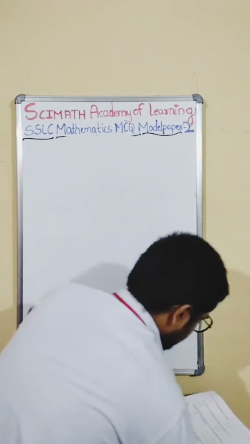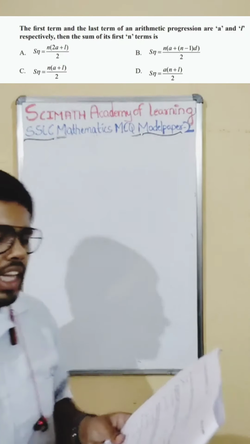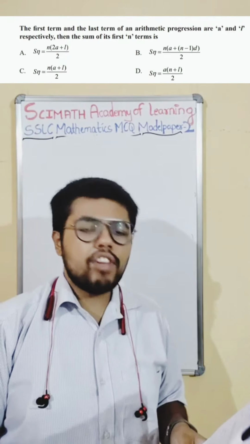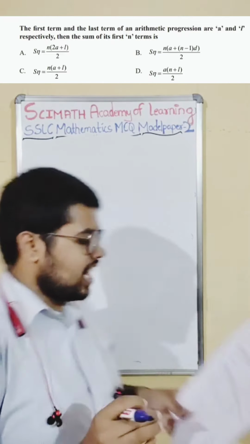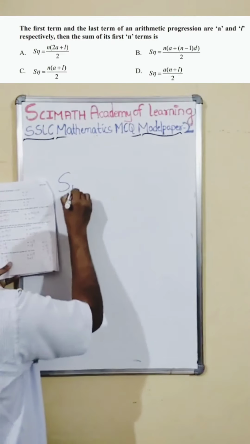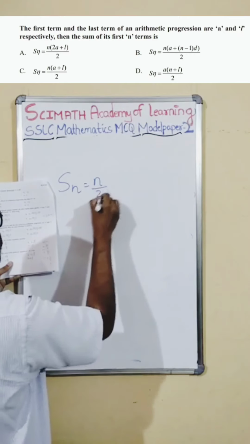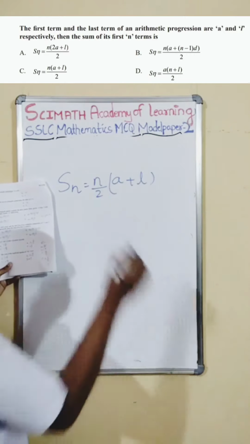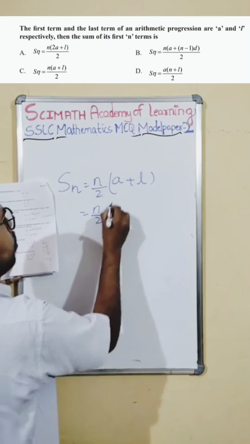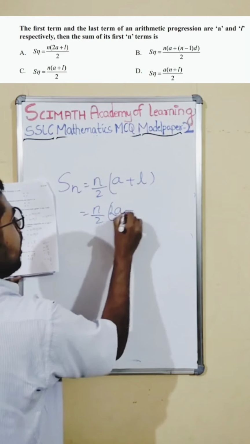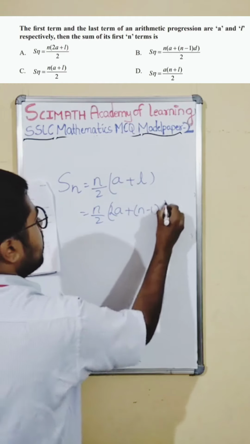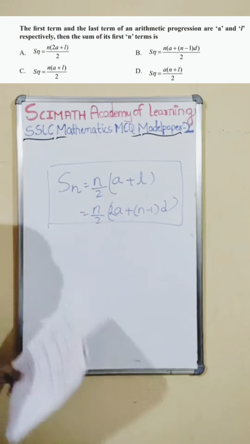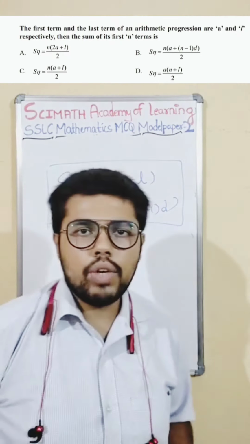The 9th one is very simple, a direct formula they have asked. The first term and the last term of the AP are A and L respectively. Then the sum of the first n terms. This is the direct formula, you know. Remember the Sn formula: n by 2 into (A plus L). There is one more formula also: n by 2 into (2A plus (n minus 1)D). These are the two formulas you need to remember for Sn. Either one of the formulas they might give in the exam.